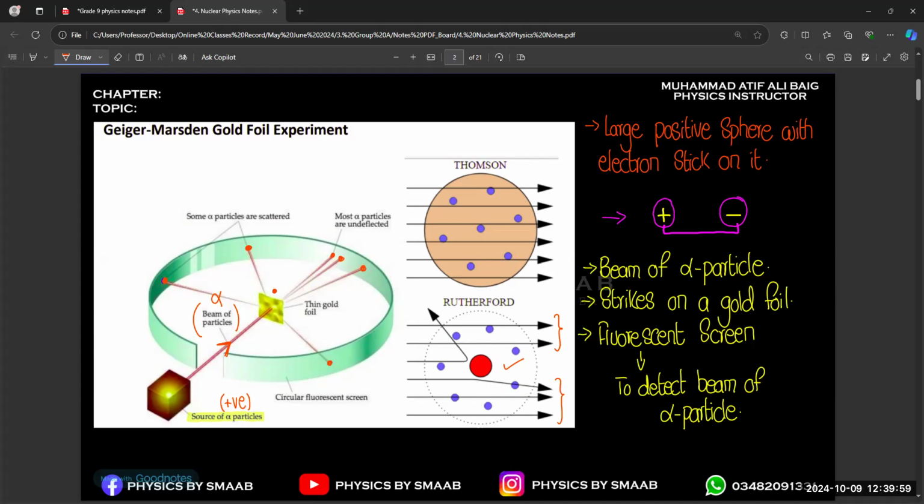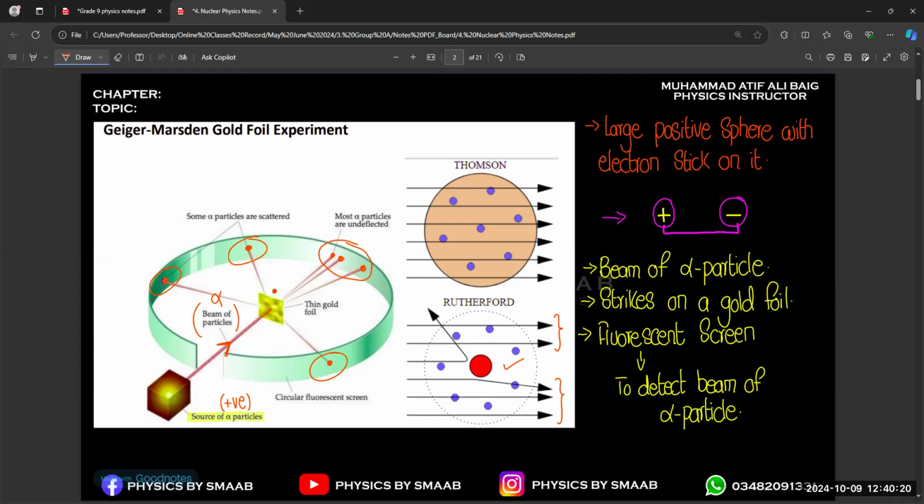So why do they scatter in different directions? This is the question. And why are there three beams close to each other? These two are very far from each other. And this is also very far from all the other beams of the alpha particles passing through the gold foil. So this is the question.